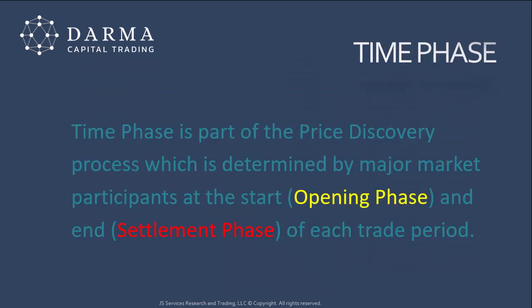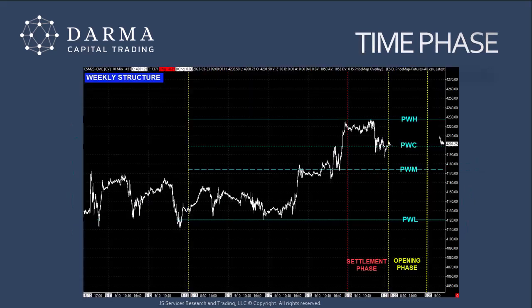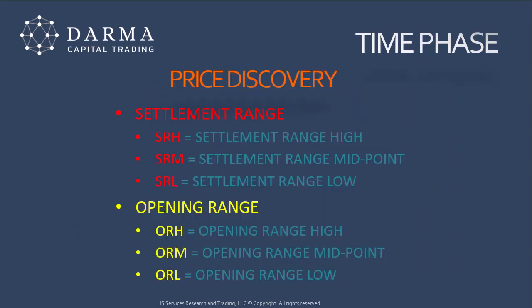Next, we're going to incorporate time phase. So time phase is part of the price discovery process, which is determined by major market participants at the start, or the opening phase, and at the end, the settlement phase of each trade period. Each time frame has its own specific defined settlement phase period and opening phase period. Trading during the settlement and opening phases creates a unique context and a unique range. And we call this price discovery.